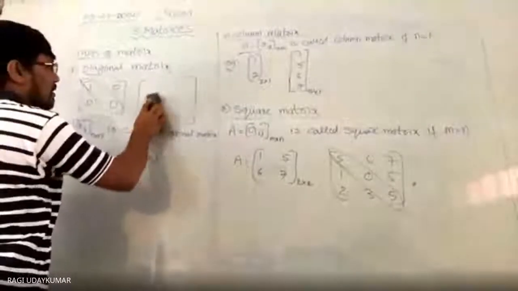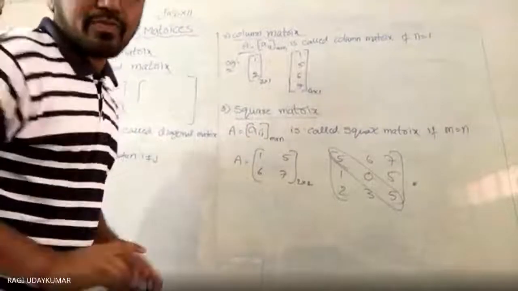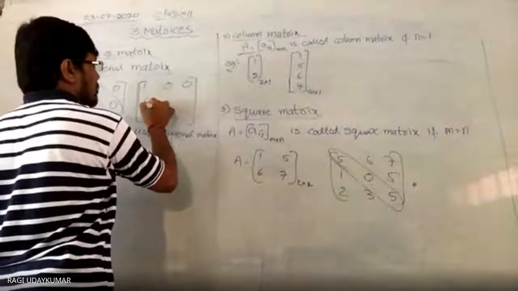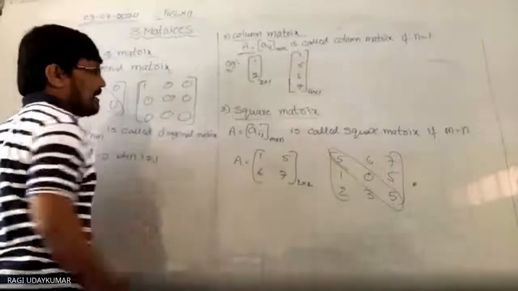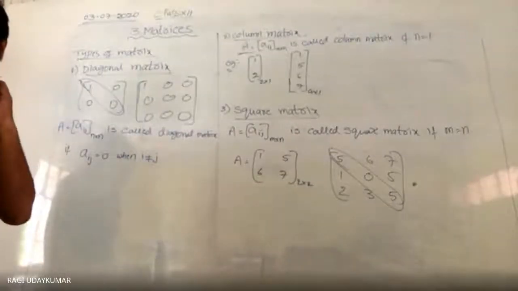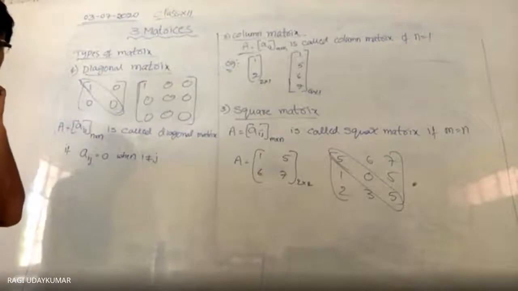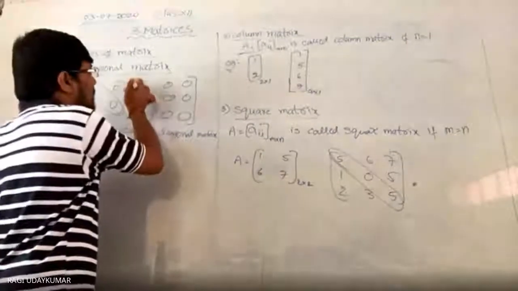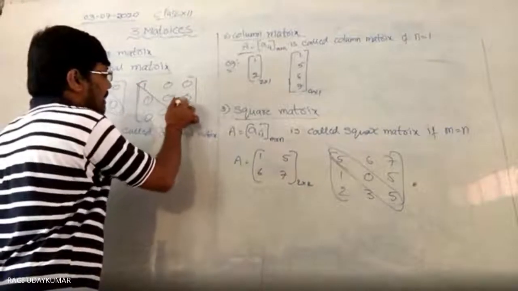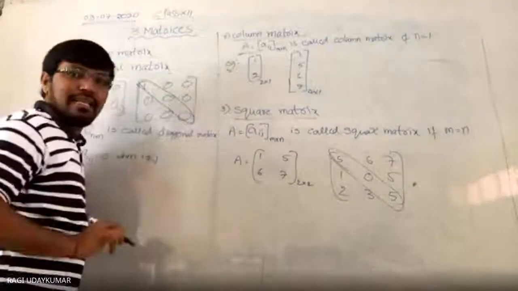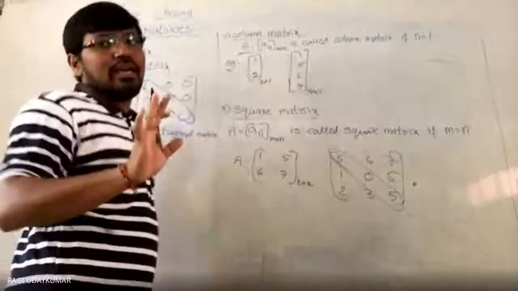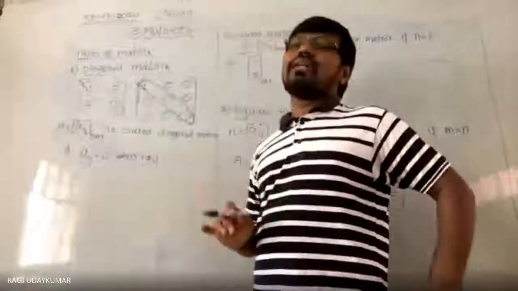If you take one diagonal entry with all zeros, that will also be a diagonal matrix. Yes, it is also a diagonal matrix. Our intention is that these are called diagonal elements, and except these, all the rest must be zeros. That's all. That is called a diagonal matrix.